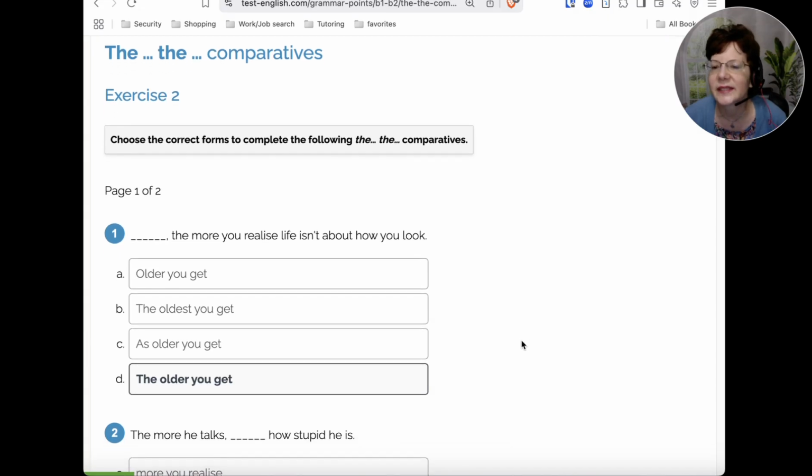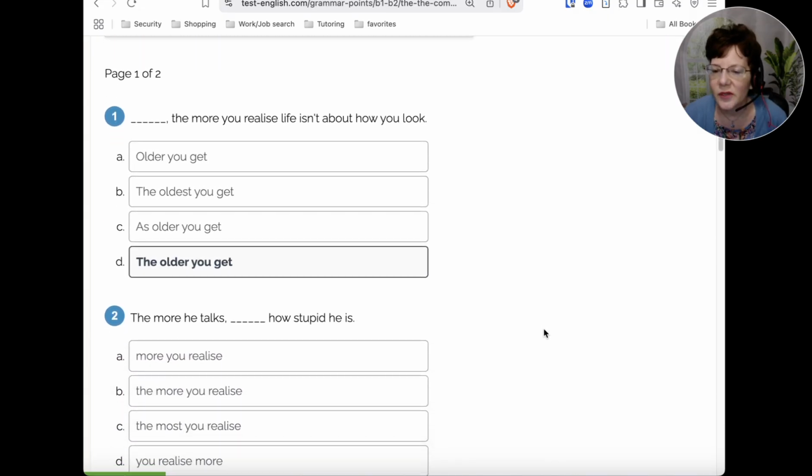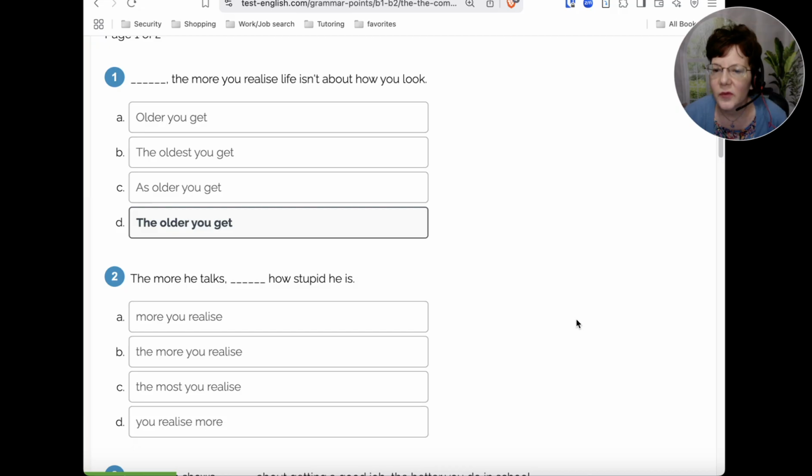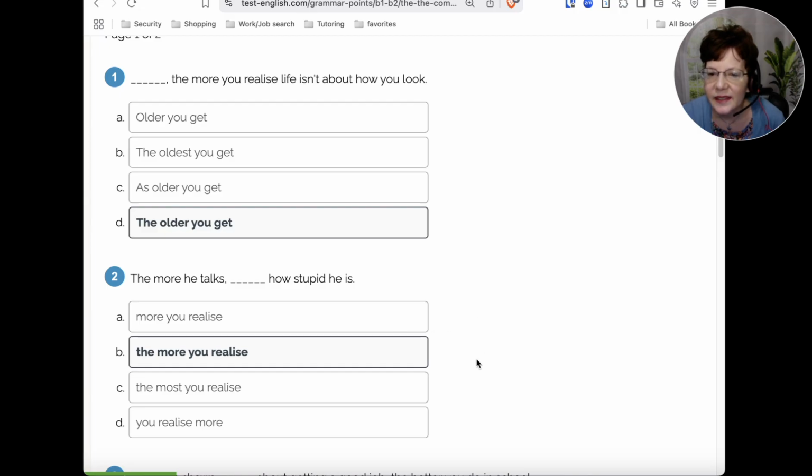Number 2: the more he talks, the more you realize, the most you realize, or you realize more how stupid he is. If you chose option B, the more you realize how stupid he is, that would be correct.